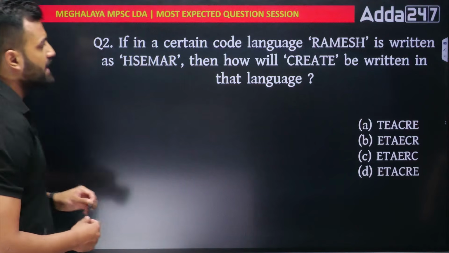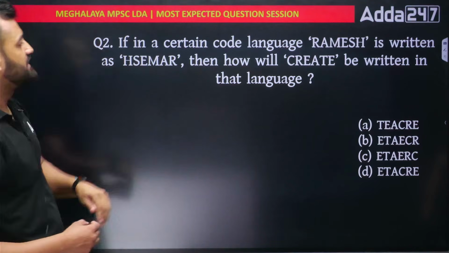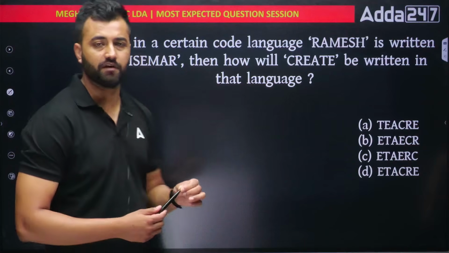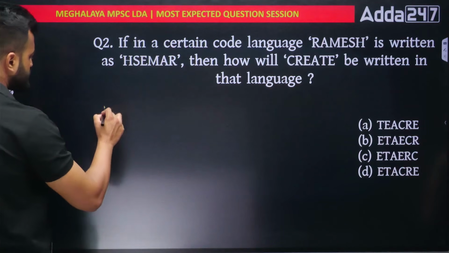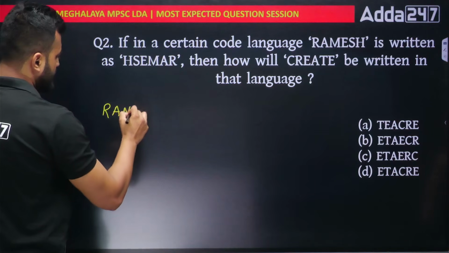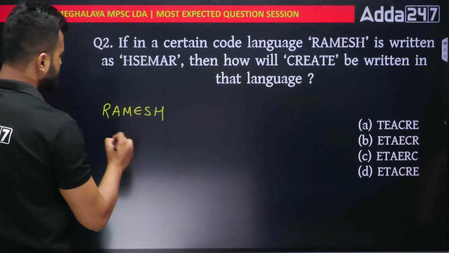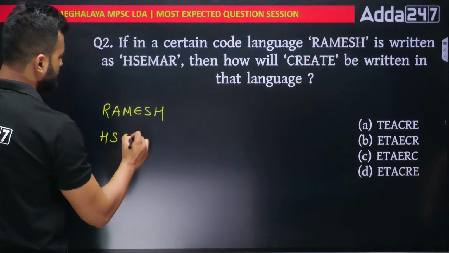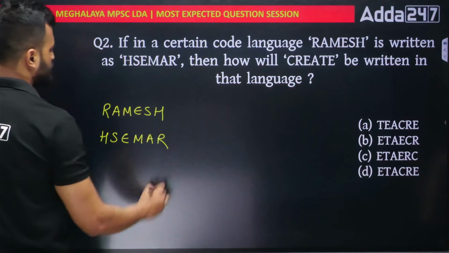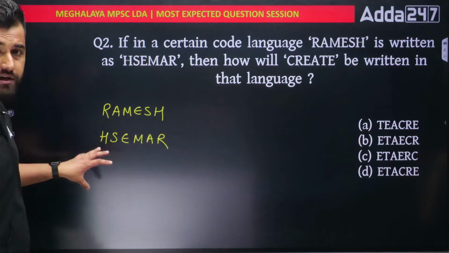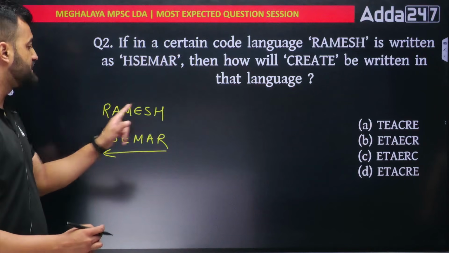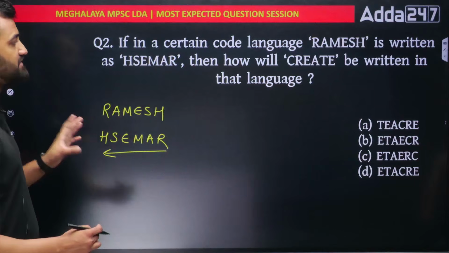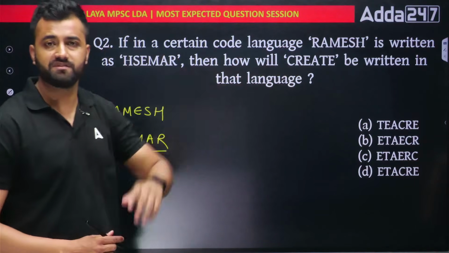In a certain code language, Ramesh is written as this. Then how will create be written in the same code language? So this is coding decoding, and if you see properly, we are writing the code for Ramesh as HSEMAR. What you notice is same letters are being repeated and this has become reversed. We have just reversed the letters. Ramesh, you write in reverse, you will get this. In the same way, create also will reverse and get the answer.